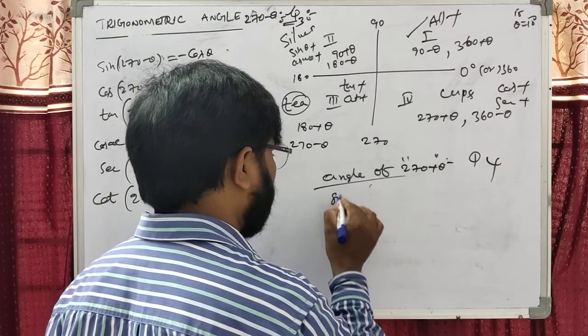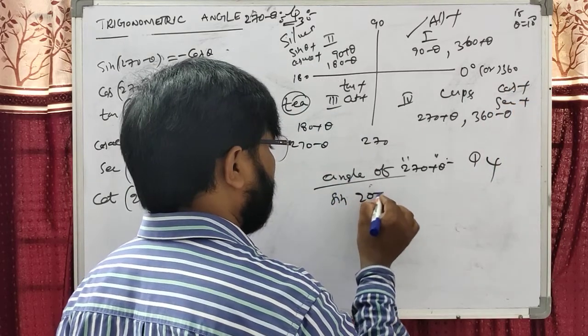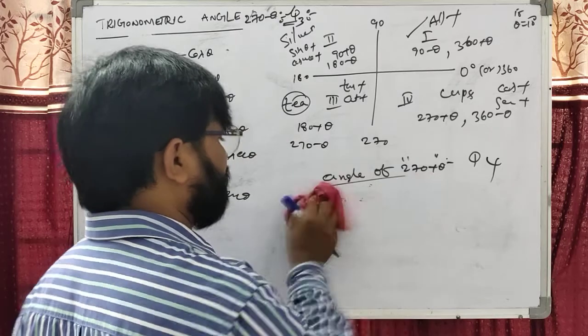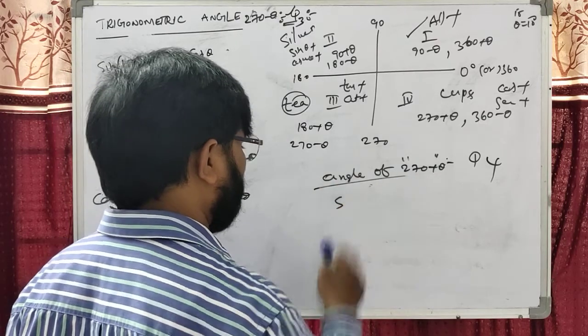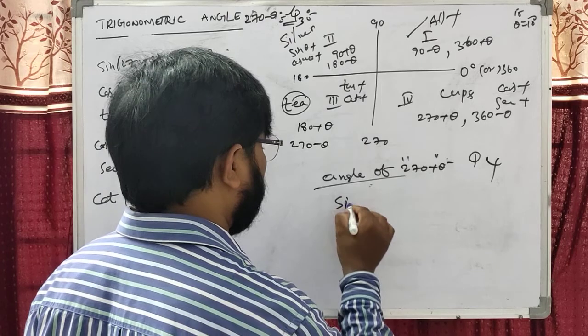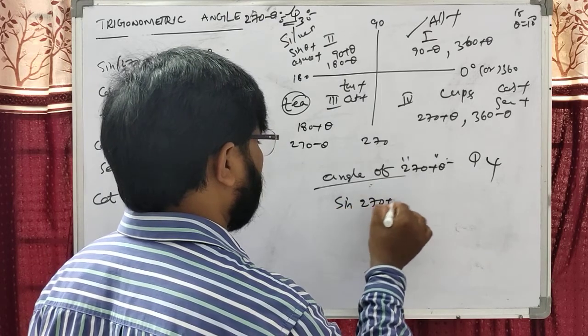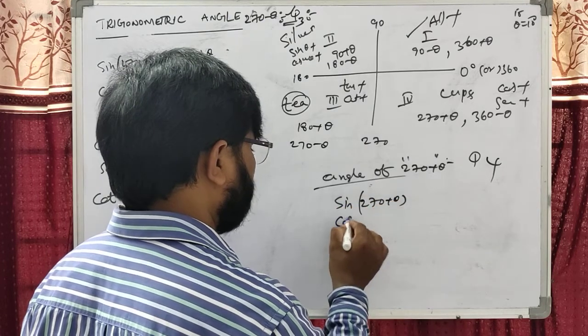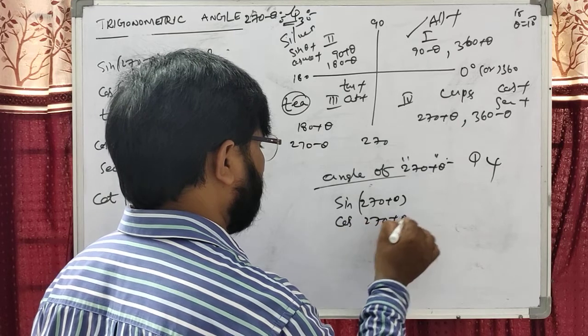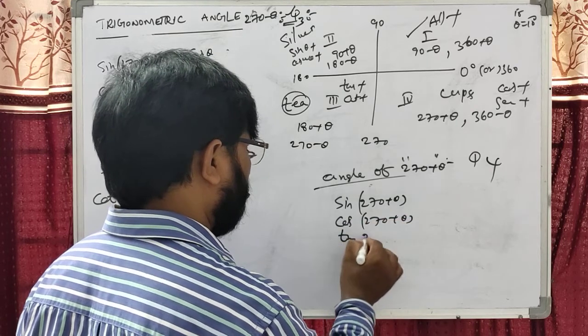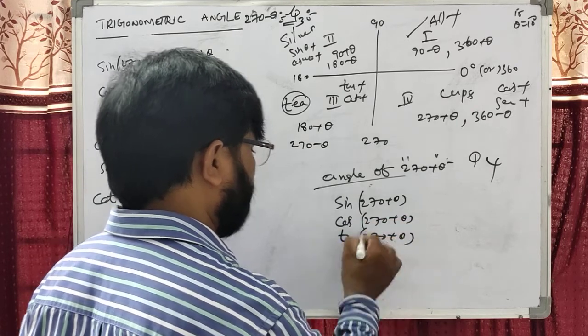Dear students, first you can write sine of 270 plus theta, cos of 270 plus theta, tan of 270 plus theta.